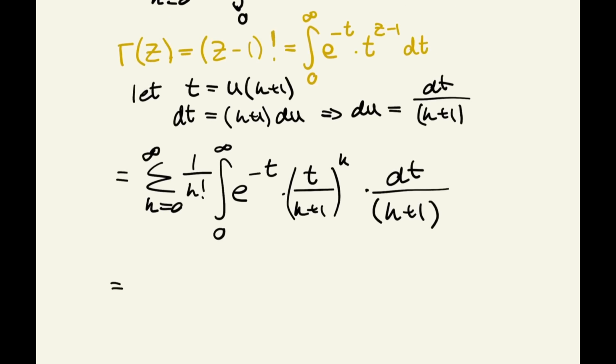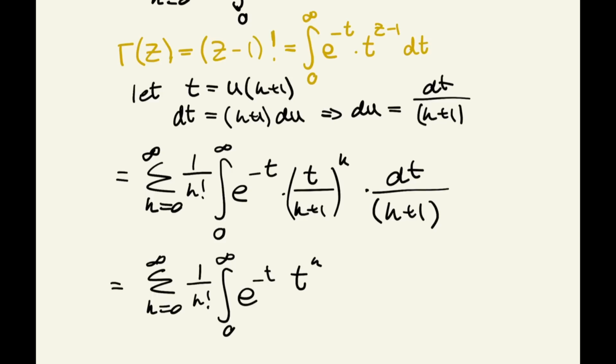And so if we distribute this k now into this bracket here, we get the sum from k is 0 to infinity of 1 over k factorial times the integral from 0 to infinity of e to the negative t times by t to the power of k over k plus 1 to the power of k. But then if we times that by this k plus 1 here, then that is going to be to the power of k plus 1 like that, and then dt.